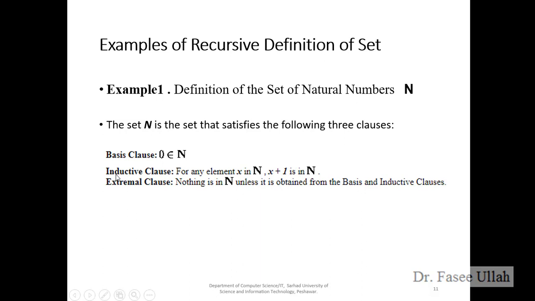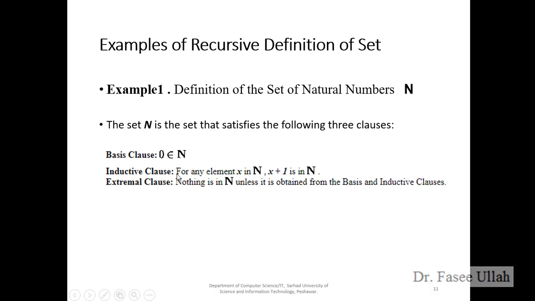The second is the inductive clause. Inductive means how we can expand the basis clause using the numbers or the definition of the language or string. How can we further expand the language or the problem?